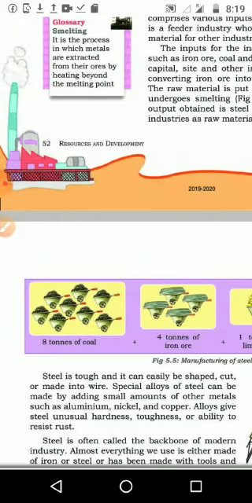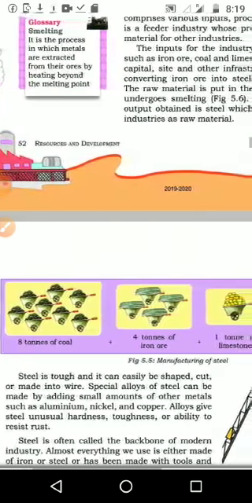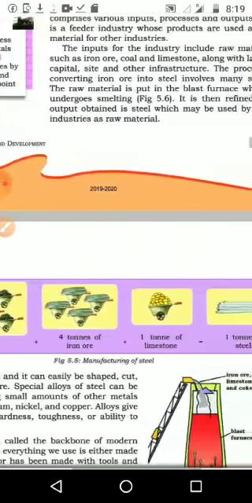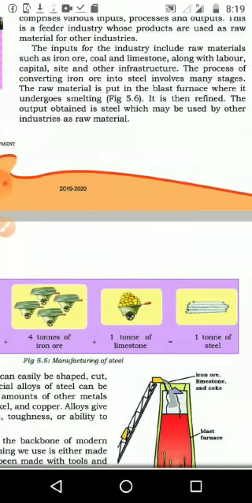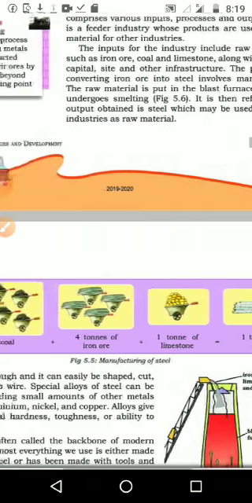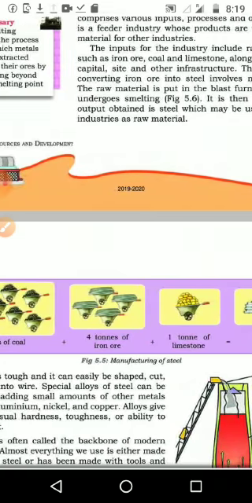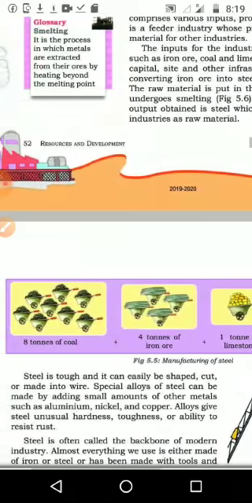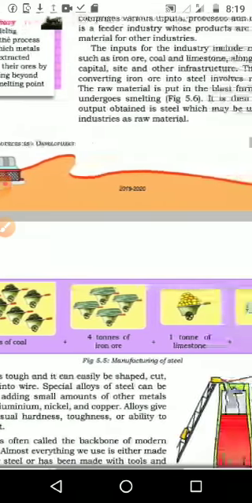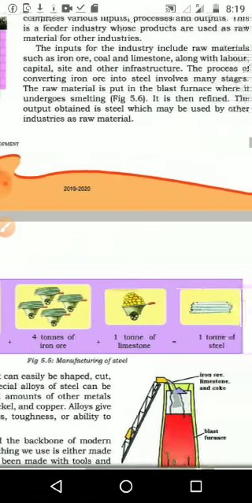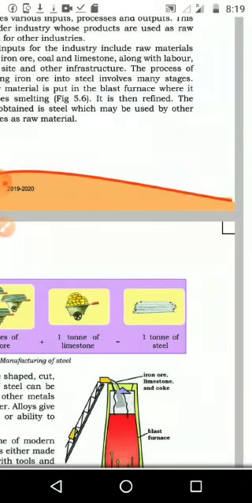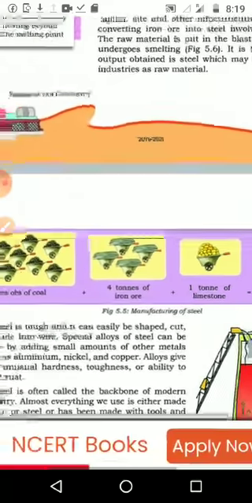8 tons of coal, then 4 tons of iron ore plus 1 ton of limestone equals 1 ton of steel. If we want to get 1 ton of steel, how much input do we need to give? We need to give 8 tons of coal, 4 tons of iron ore and 1 ton of limestone. If we give these as input, then we will get the output of 1 ton of steel.